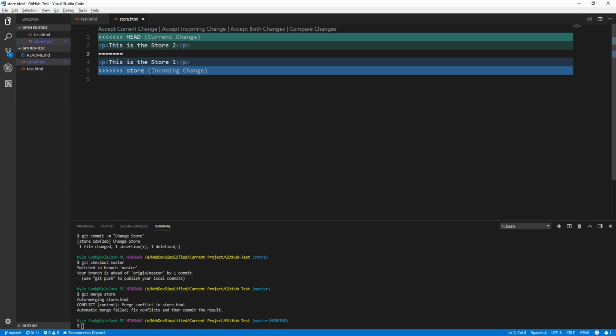So all you need to do in order to decide on what change is going to be made is look at it and say, oh okay, well, we want "this is the store 2."